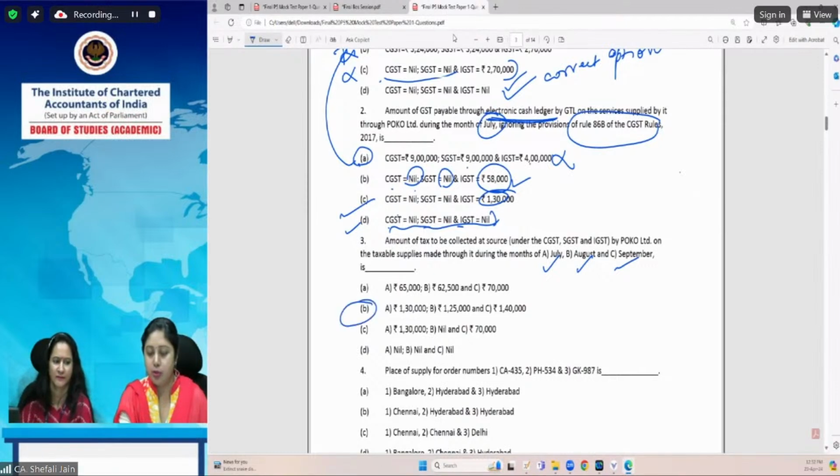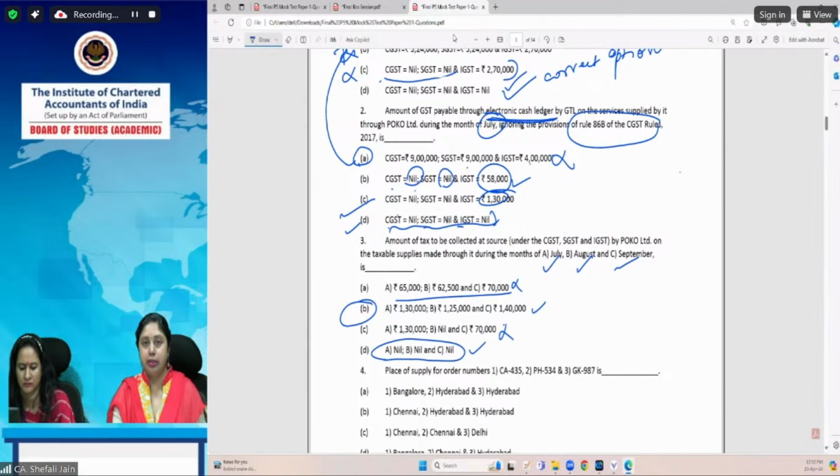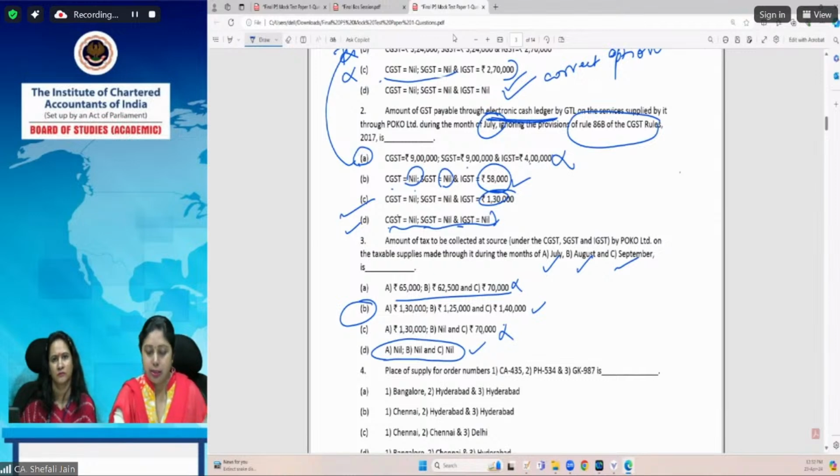The other option has been computed at the rate of 0.5%, which is wrong. Here only CGST and IGST have been taken, which is also wrong and not the correct amount. D says A, B and C are nil, but TCS has to be collected in this case. This is the difference which has come after the amendment, that now the TCS has to be collected by the ECO.